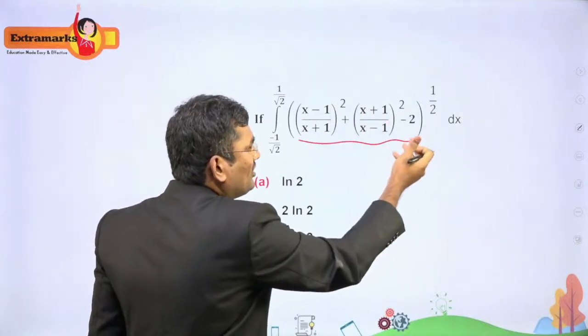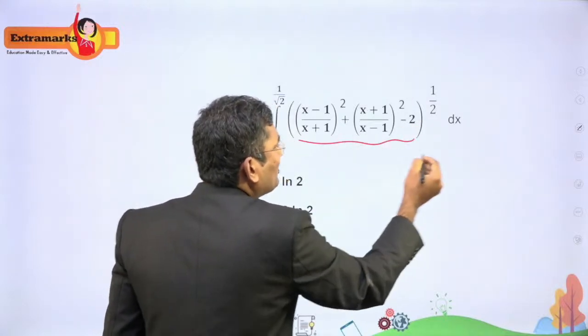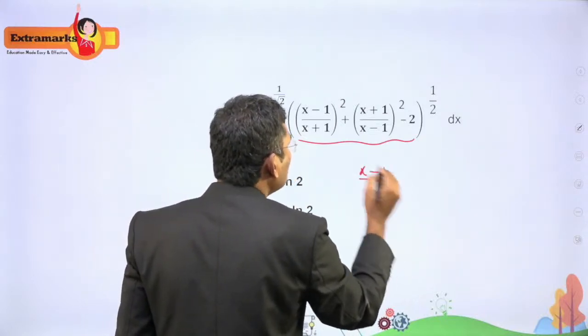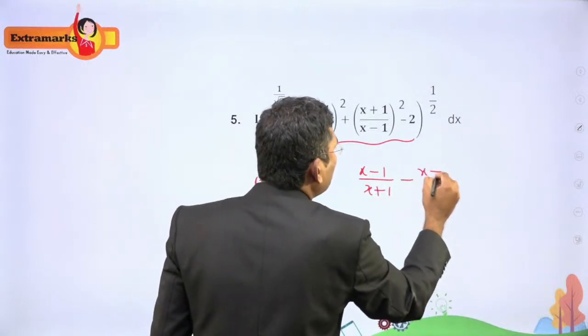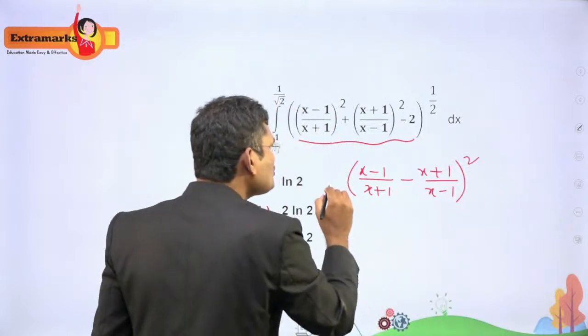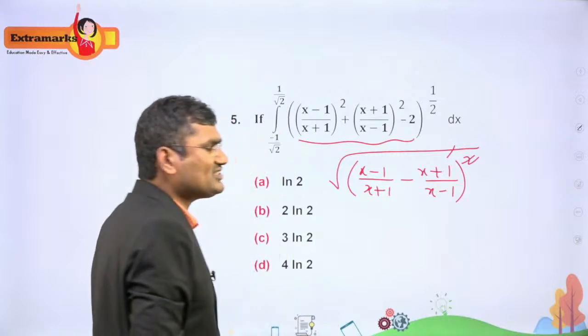Inner terms get cancelled out. That's why we can write it like that. They have given the (a minus b) whole square form. We can write this expression like this: x minus 1 by x plus 1 minus x plus 1 by x minus 1, whole square, with square root. They have given a square root, so the square and the square root get cancelled out.